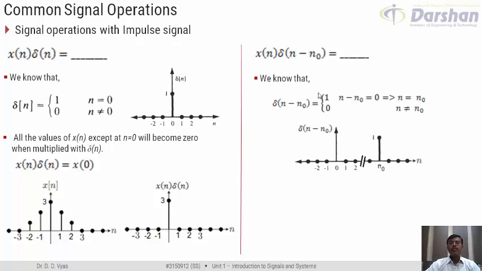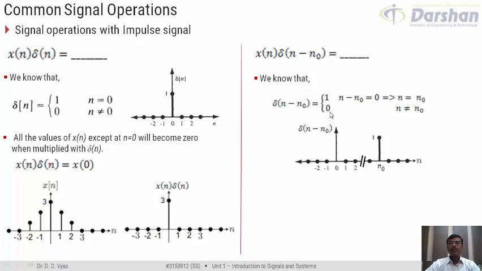Now, if we try to understand delta of n minus n0, then by this definition we can say that it would be equal to 1 at n minus n0 equal to 0. Why? Because delta of n was 1 at n equal to 0, then delta of n minus n0 would be equal to 1 at n minus n0 equal to 0, that is at n equal to n0.